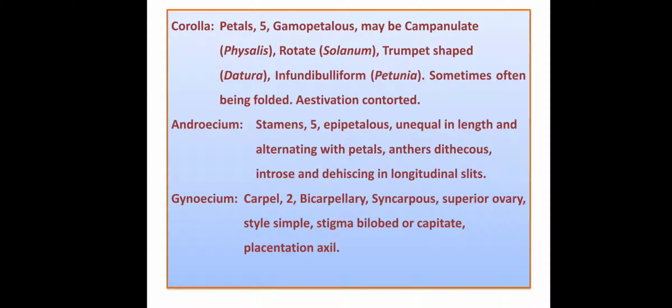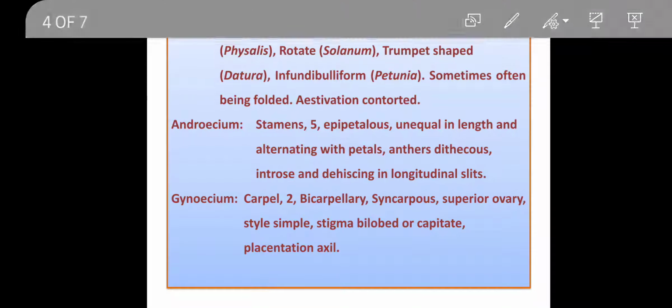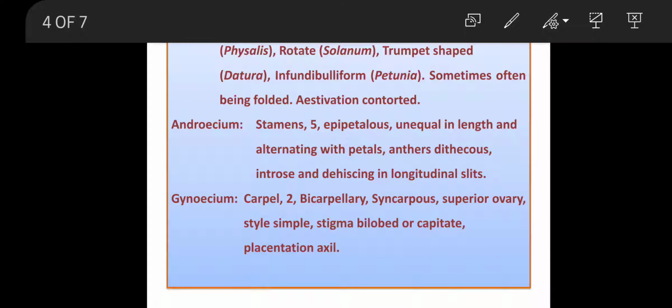Androecium, stamens are 5. They are epipetalous, that means they are inserted on petals. They are unequal in length and alternating with the petals. Anthers are dithecous and introrse, that means their tips are inverted, and the dehiscence of the anthers is by longitudinal slits.